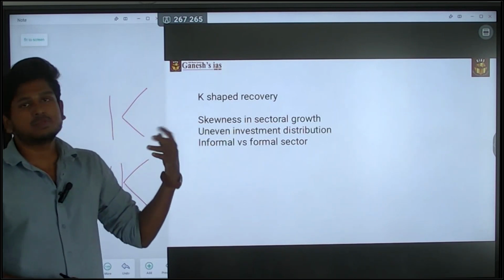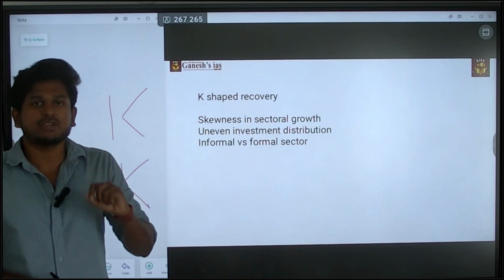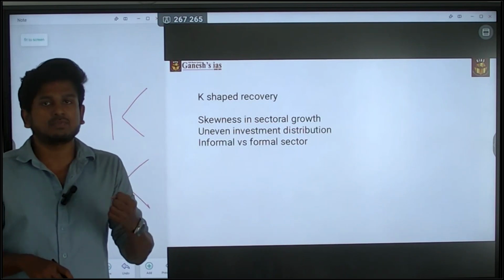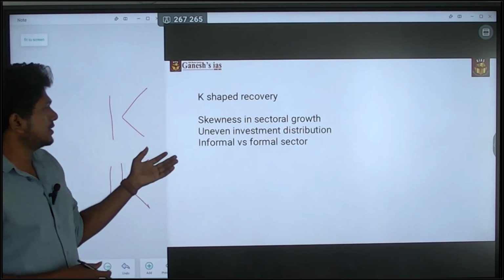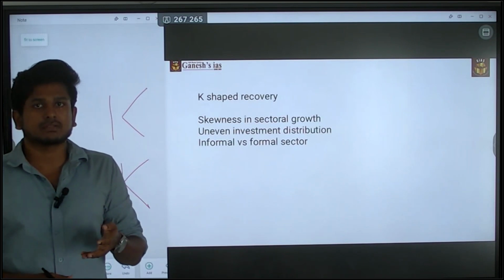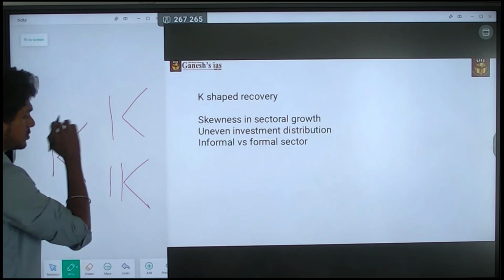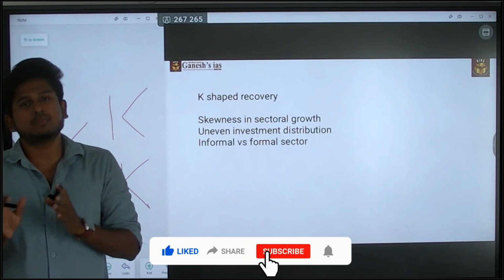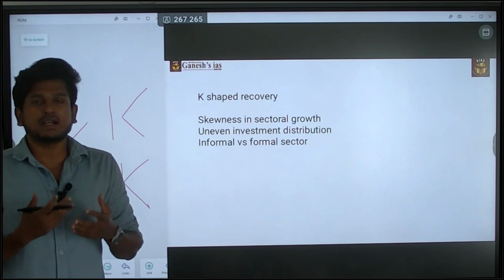Next, uneven investment distribution. After the COVID-19, there is investment getting into India, but the issue is that it is not spread to every sector. Only certain sectors get the investment and they grow. So that also leads to the K-shaped recovery. And there are the informal sectors, the most affected sectors. They face the downfall and the formal sector faces the growth. You can address this question in this way also by using the K-shaped recovery. So this is the way you can easily address the question.